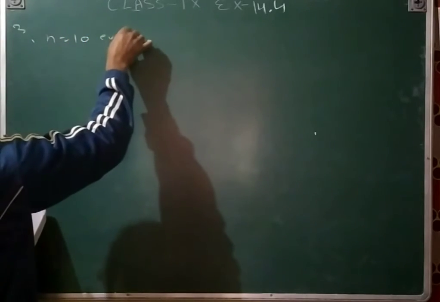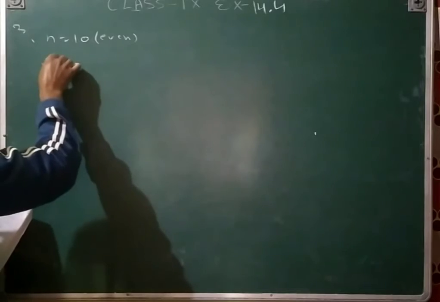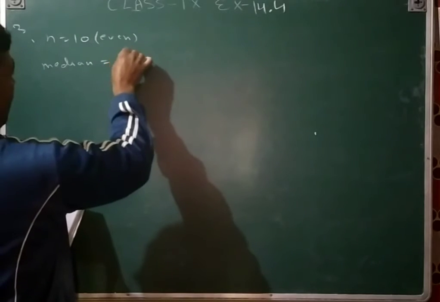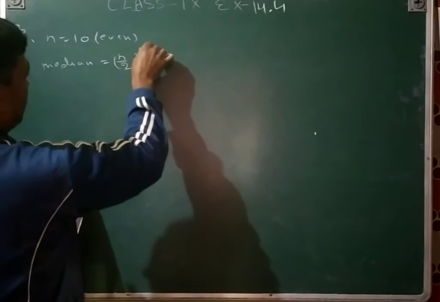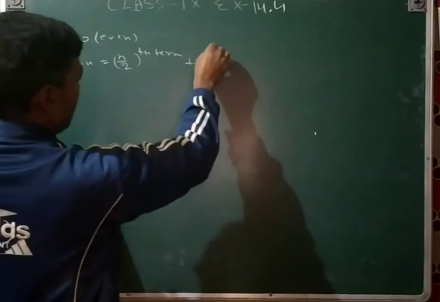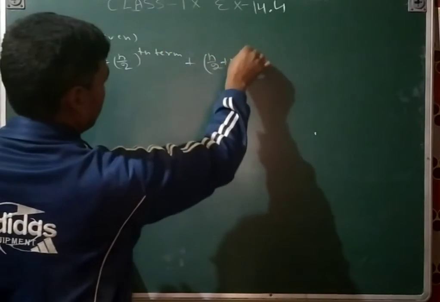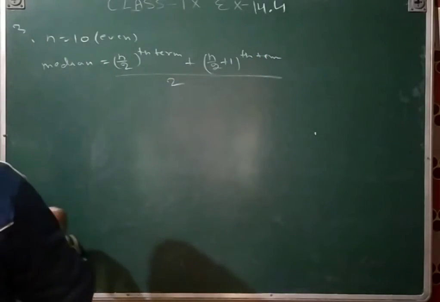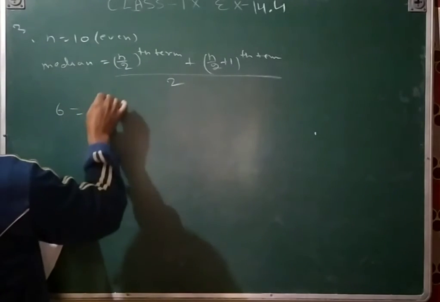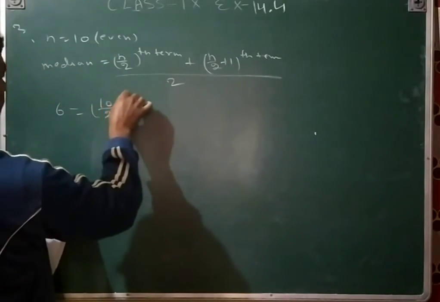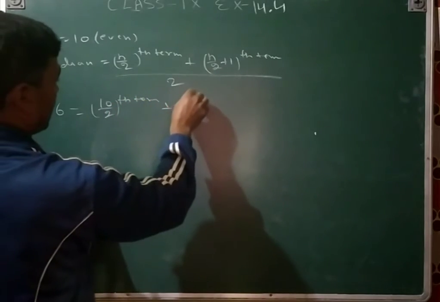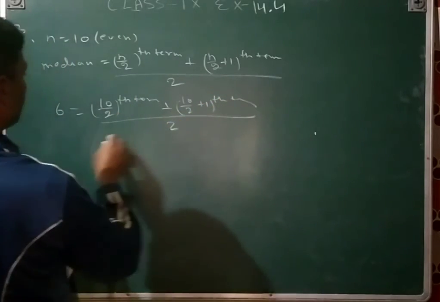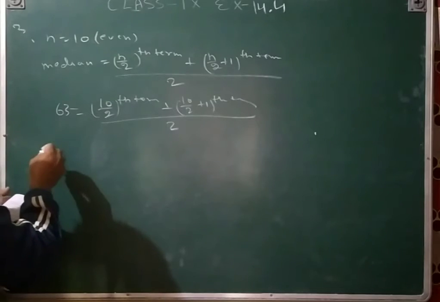That is even, so we will apply the formula: median is equal to (n upon 2 th term plus n upon 2 plus 1 th term) whole upon 2. The median is given as 63, so you write 63 here. So n is 10, upon 2 th term plus 10 upon 2 plus 1 th term, whole upon 2.